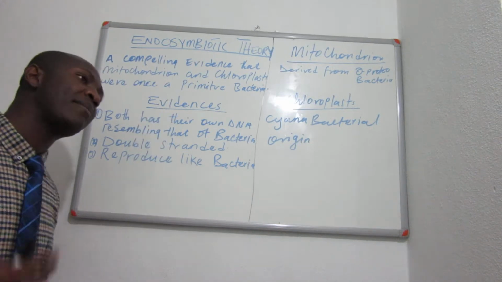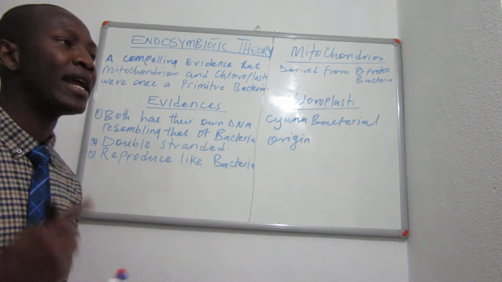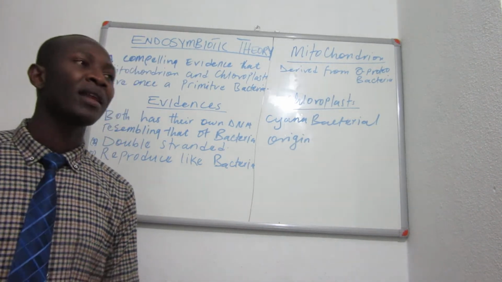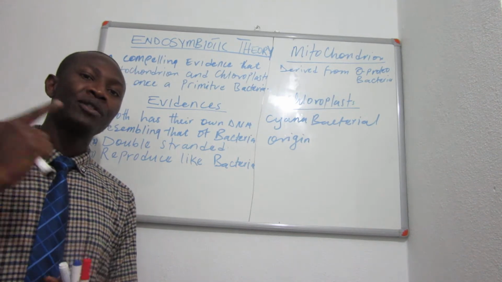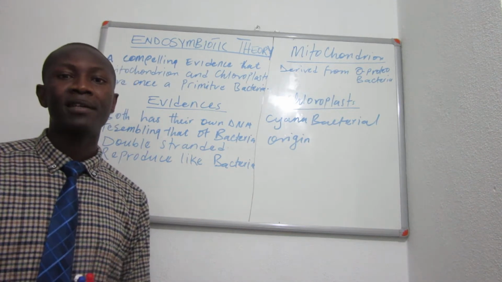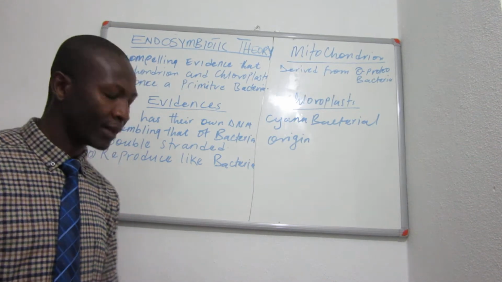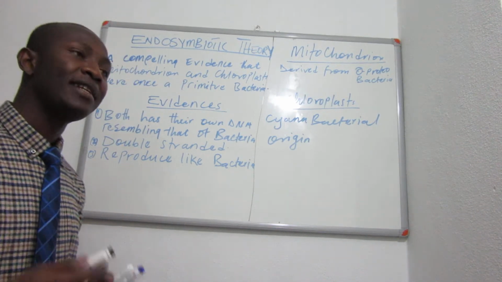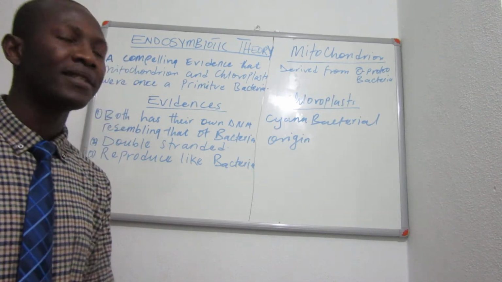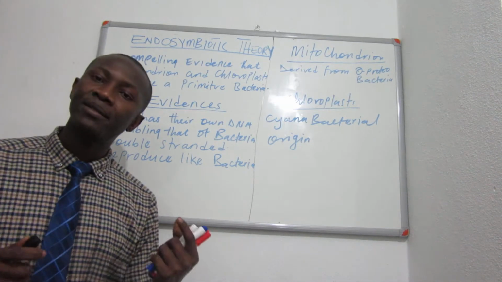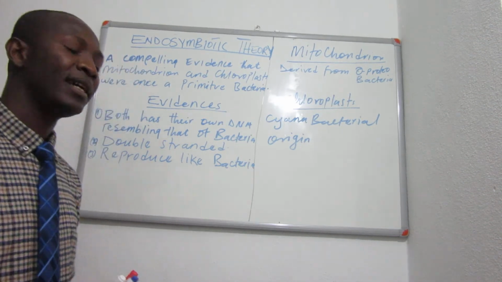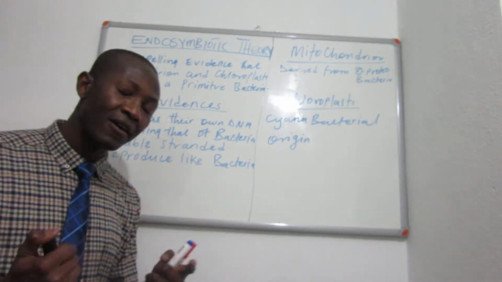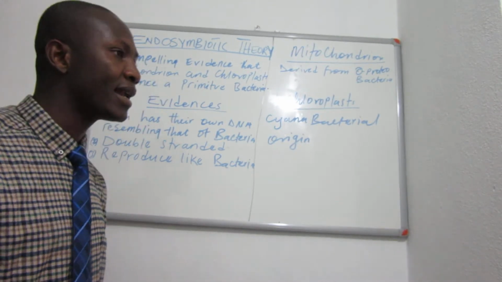Basically, immediately we hear this theory, endosymbiotic theory in biology, it turns our mind to the origin of chloroplast and mitochondria. Chloroplast is an organelle found in plants, whereas the mitochondria is an organelle that is found in both plants and animals.